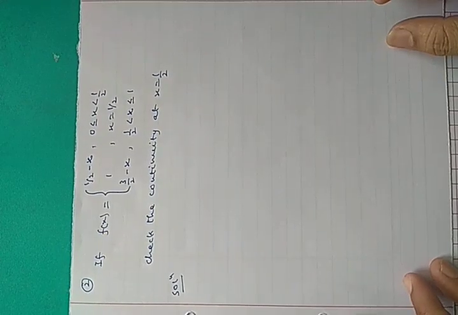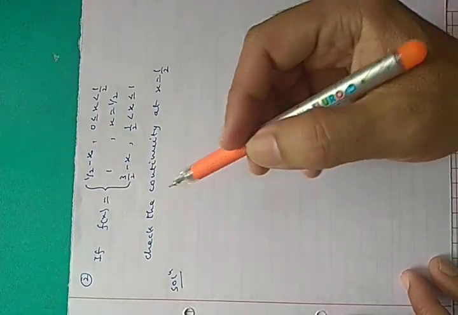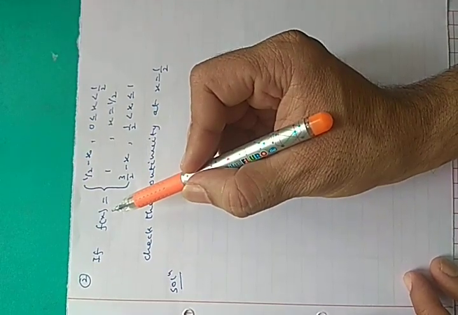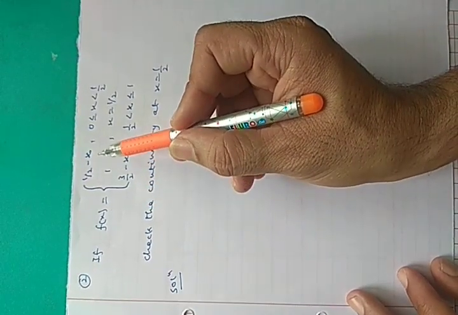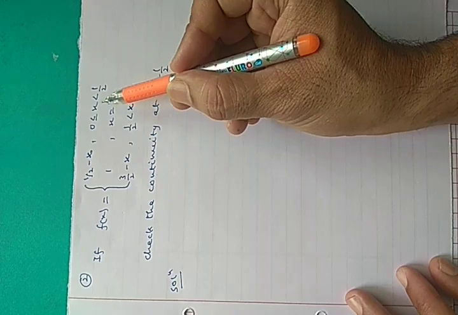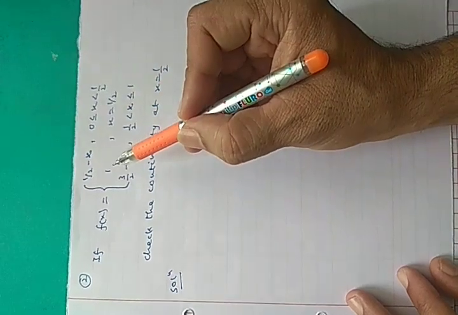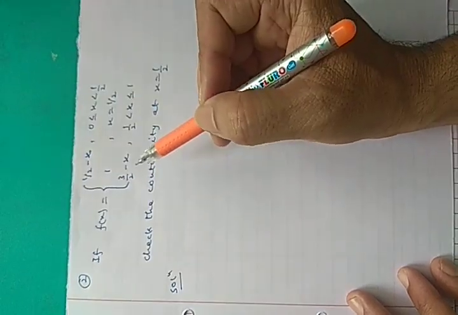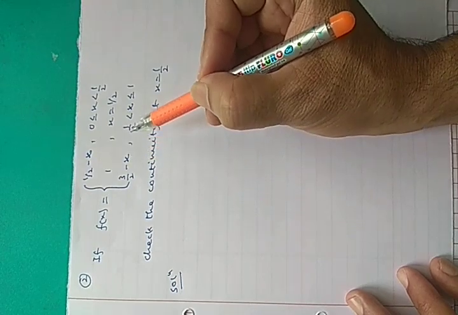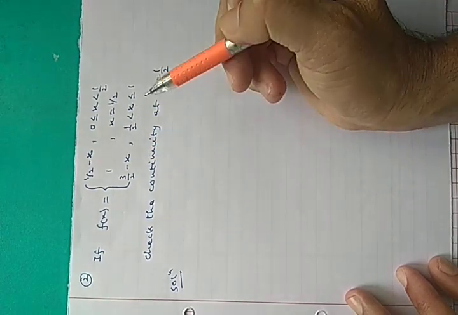Now this is the second question. In this problem f(x) is 1 by 2 minus x when 0 is less than or equal to x less than 1 by 2, 1 when x equals 1 by 2, 3 by 2 minus x when 1 by 2 is less than x less than or equal to 1.